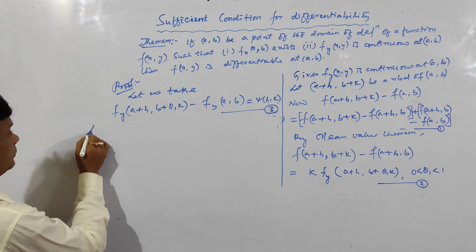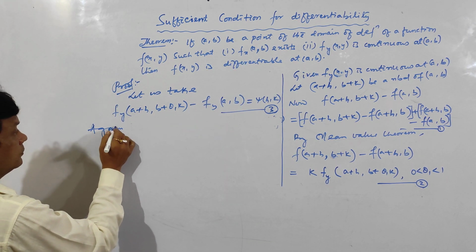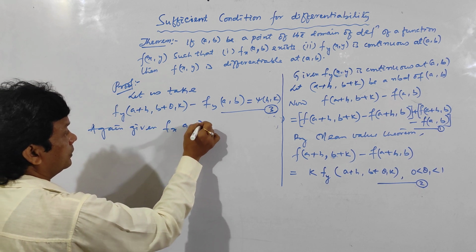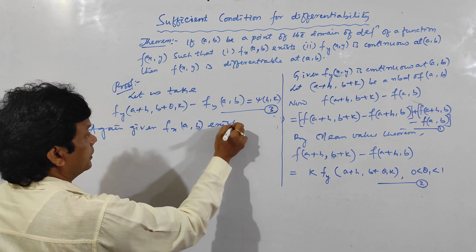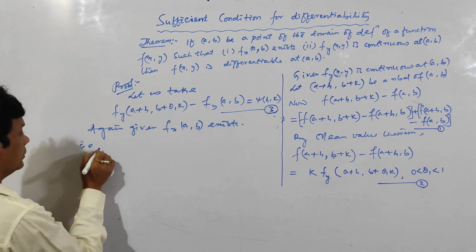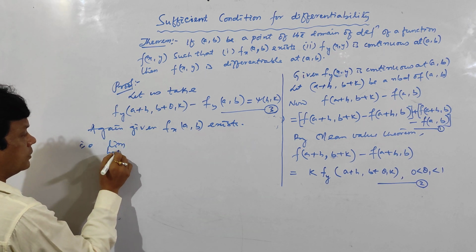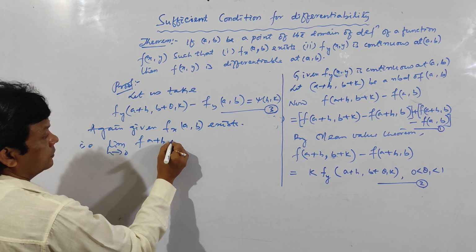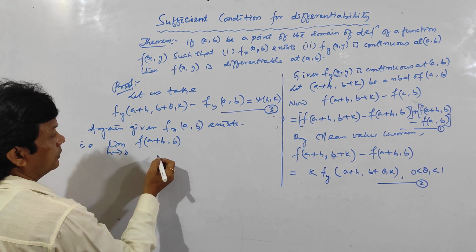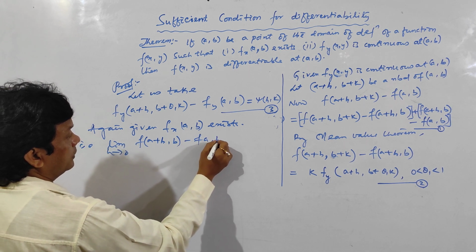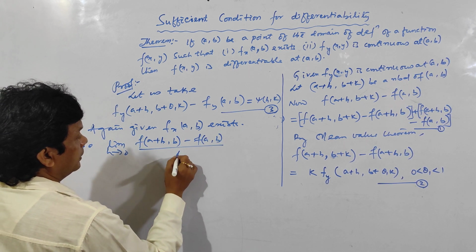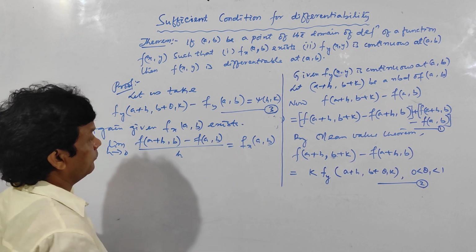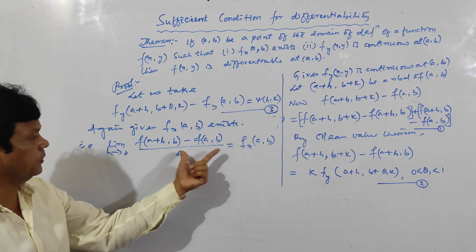Now given fx at (a, b) exists, that is, the limit as h tends to 0 of f of (a plus h, b) minus f of (a, b) divided by h is equal to fx at (a, b). That is the definition. Already fx at (a, b) exists, so this is the definition of fx at (a, b).